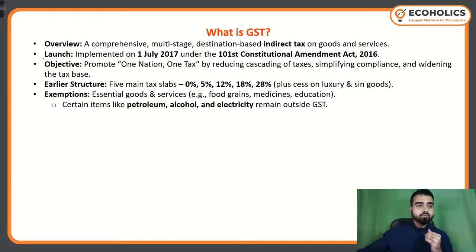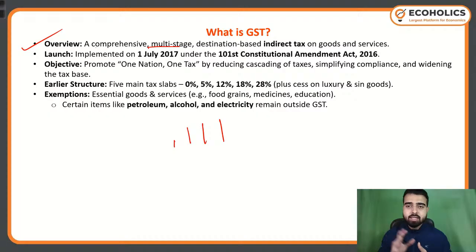Now, overview. So GST is a comprehensive multi-stage tax. You know this thing. It avoids the cascading effect of taxes that used to exist earlier. So it is a comprehensive, multi-stage, destination-based indirect tax on goods and services that eliminated the cascading effect of the earlier taxation system, and we levy this tax, that is the Goods and Services Tax, on goods and services.